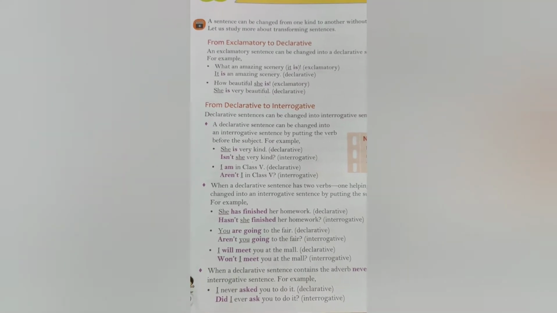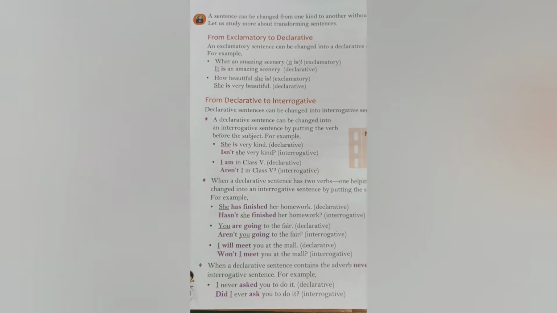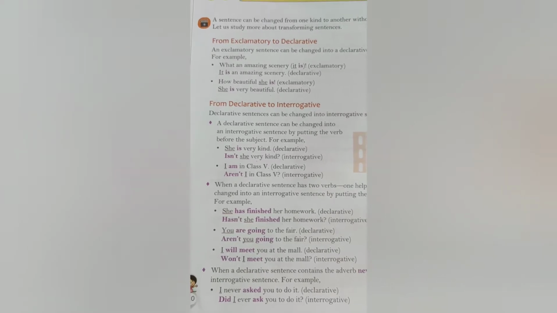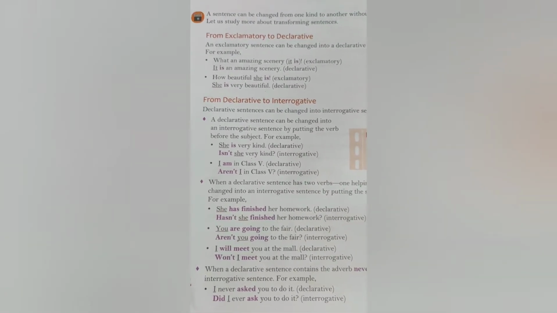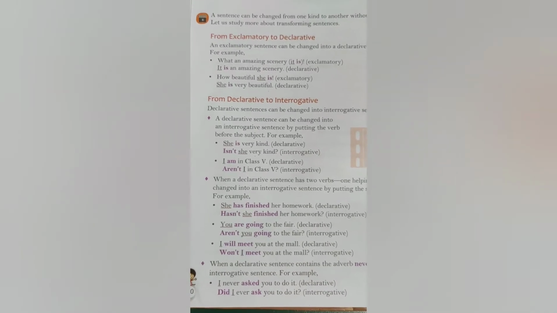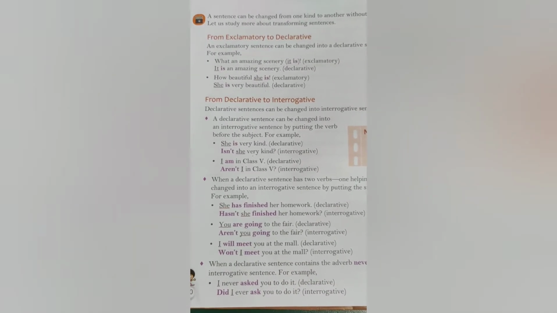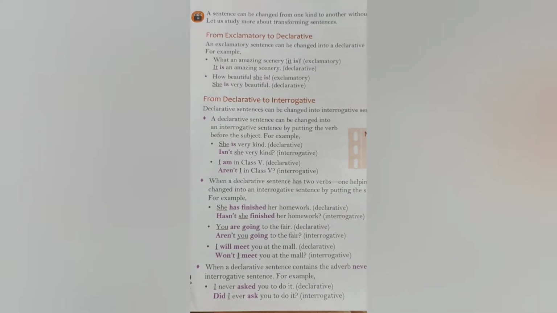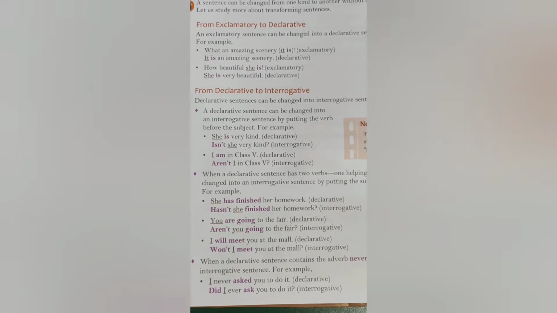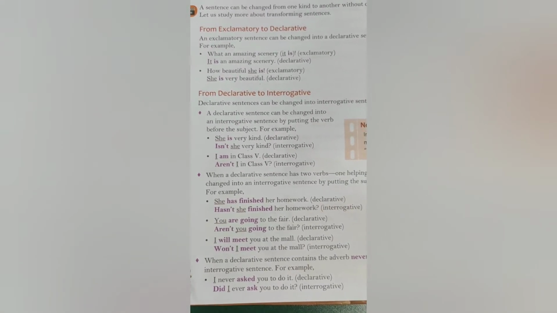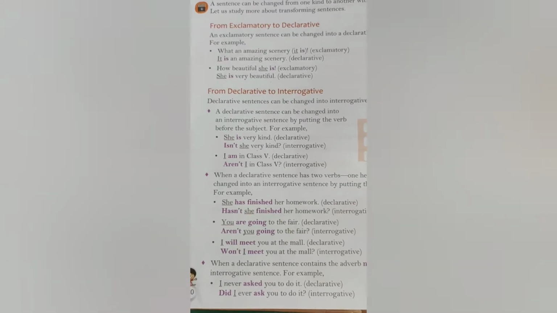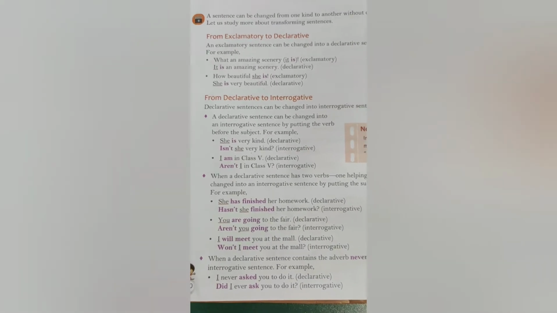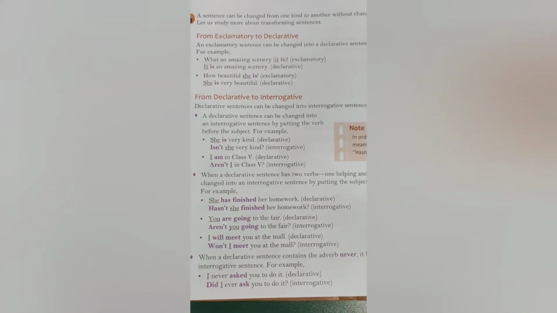When we say she is very kind and we want to change it into interrogative, we can also say, is she very kind? That is also a question and a question mark should be there. But here we don't want to change the meaning of the sentence. So rather than saying is she very kind, we are writing isn't she very kind. Actually these type of sentences are to seek the acceptance of others, that yes, whatever we are saying is correct. And second, I am in class 5, aren't I in class 5?